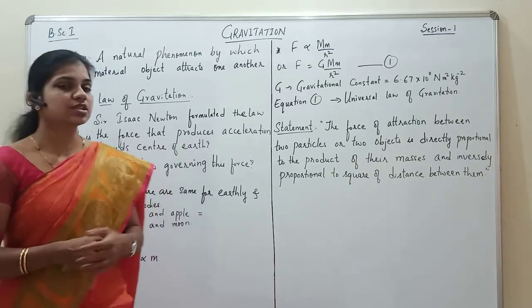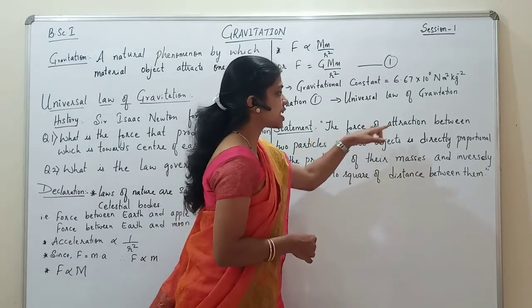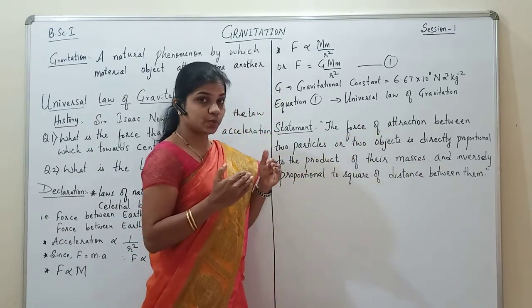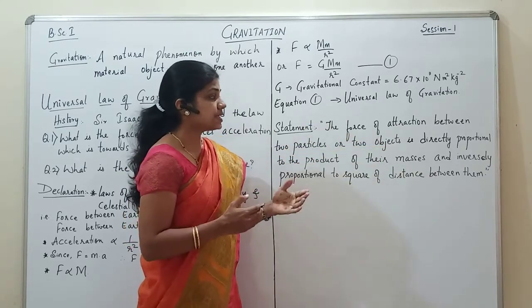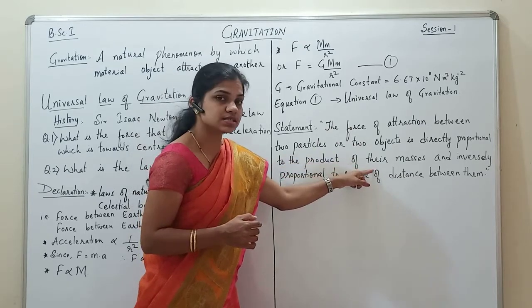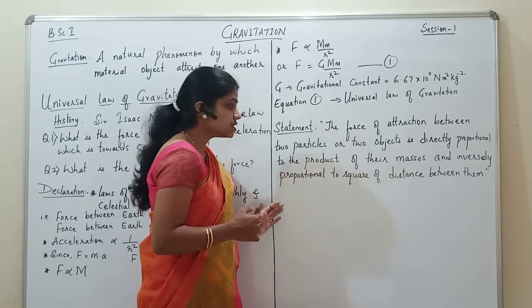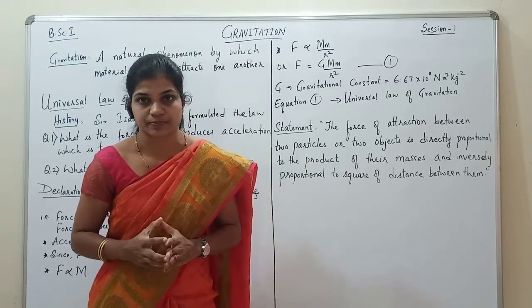The universal law of gravitation states that the force of attraction between two particles or two objects is directly proportional to the product of their masses and inversely proportional to the square of the distance between them.